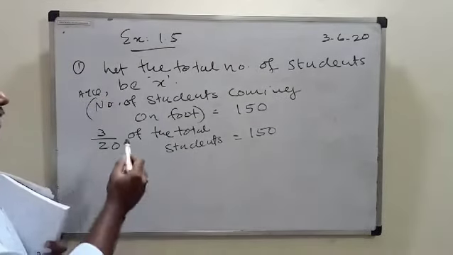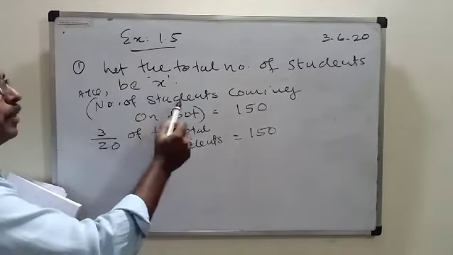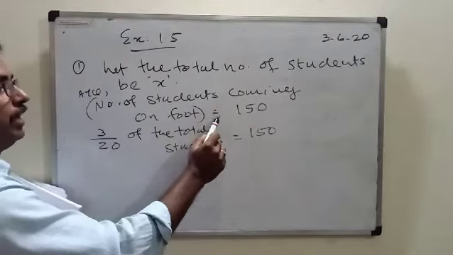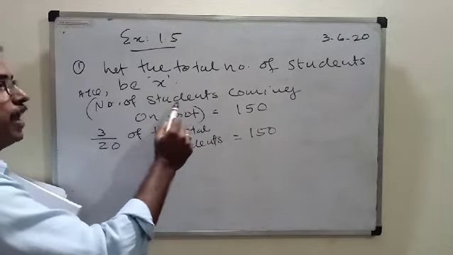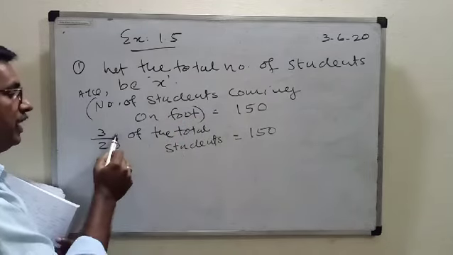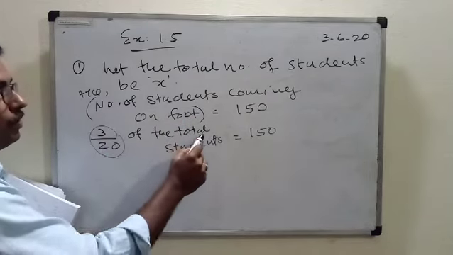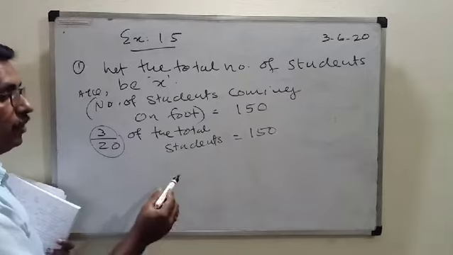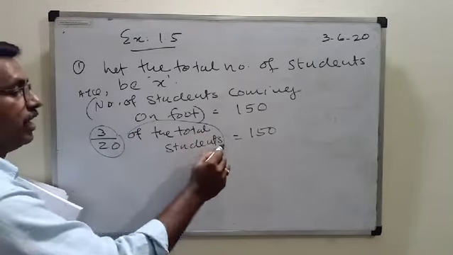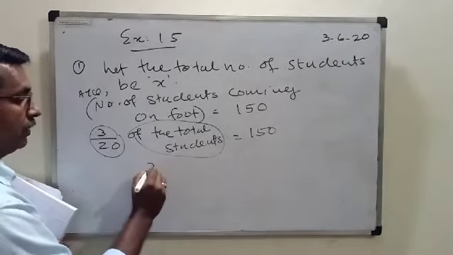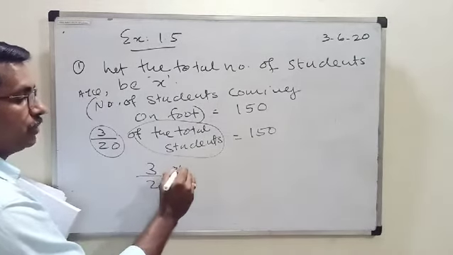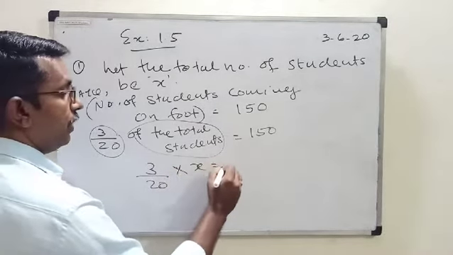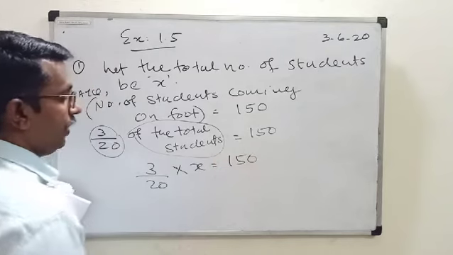Have you understood this statement? It is given that number of students coming on foot is 150, and it is also given that the fraction of the students coming on foot, that is 3 upon 20 of total students, is equal to 150, and this is taken as x. So we can write 3 upon 20 of means into x is equal to 150.